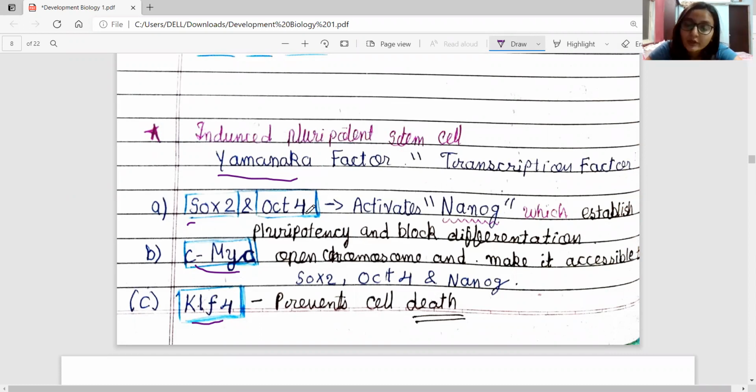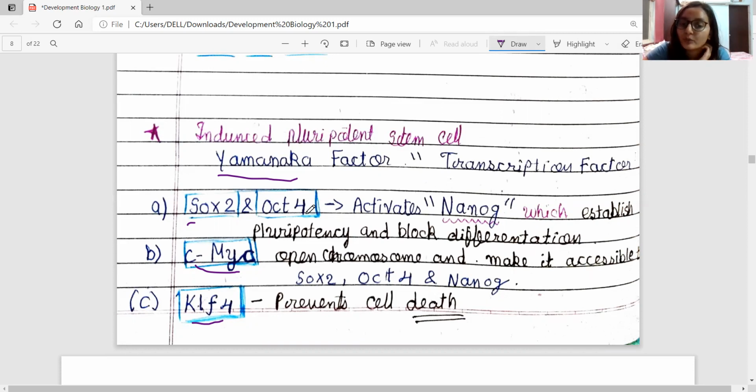So what do SOX2 and OCT4 do? Together they activate NANOG, which is another transcription factor. This would be the 5th transcription factor, which establishes pluripotency and blocks differentiation.